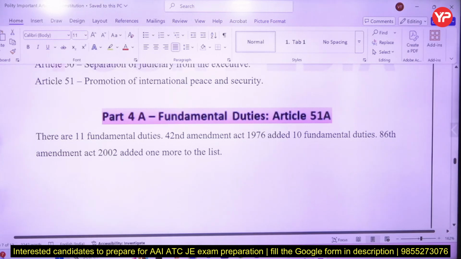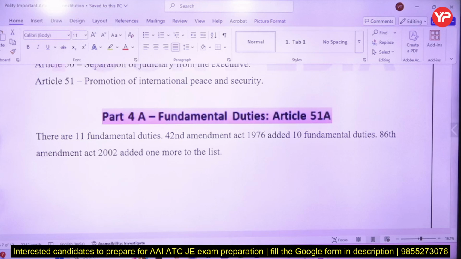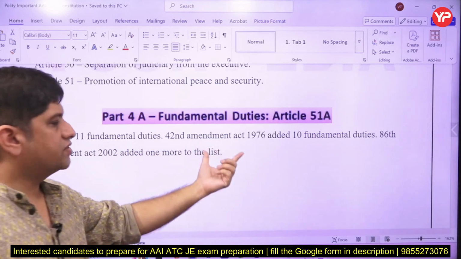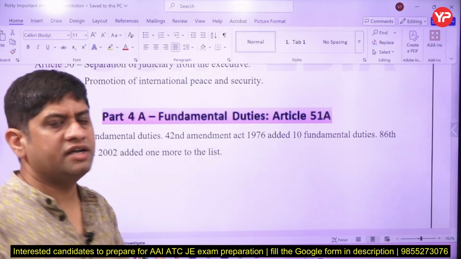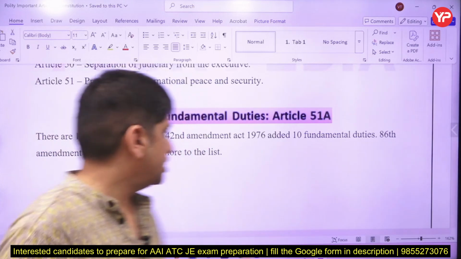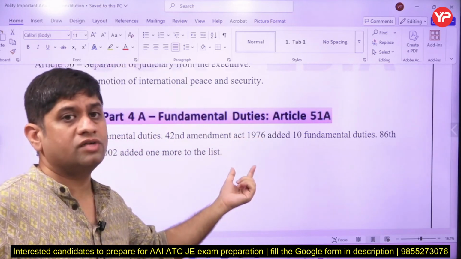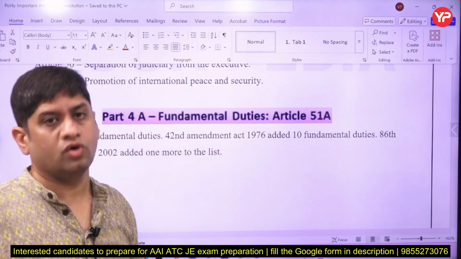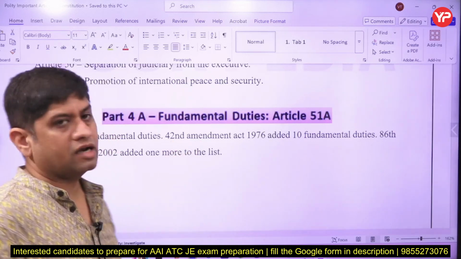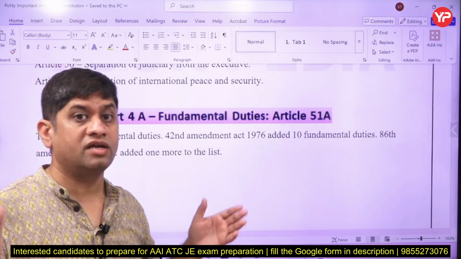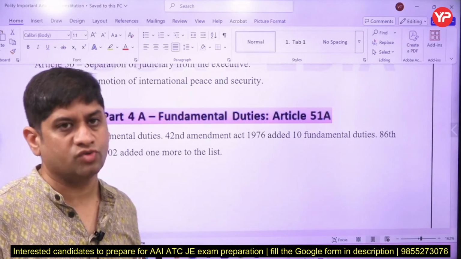Now part 4A is fundamental duties. It was added later on, through the 86th Amendment Act, which added one more fundamental duty. So the 42nd Amendment Act, which is called the mini constitution, because that was the major amendment act and it changed almost everything. Now you see, in 1976 when Indira Gandhi was prime minister, emergency was going on. 1975 to 77 emergency was there in India. So the 42nd amendment was brought at the time when Indira Gandhi was prime minister and emergency was going on.